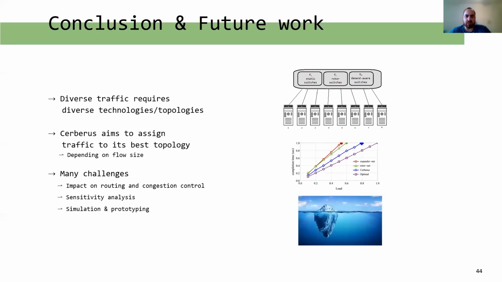This is clearly just the tip of the iceberg. Many challenges remain, such as better simulations and a larger prototype. We also believe that developing more complex algorithms for demand-aware networks is possible and will allow us to gain further improvement by, for example, using multi-hop routing on the demand-aware topology. Further studies are needed into the effects of network structures such as that of Cerberus on congestion and routing algorithms.